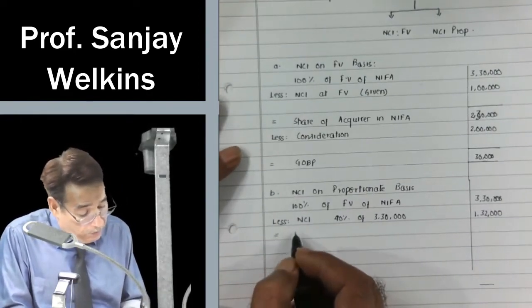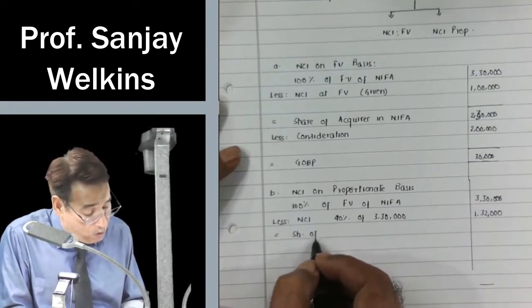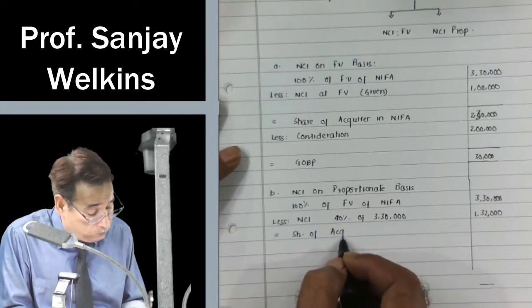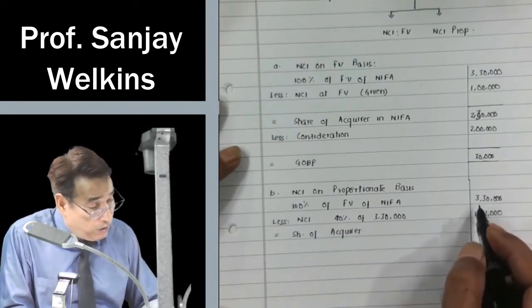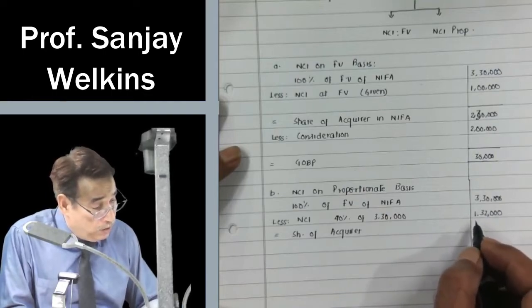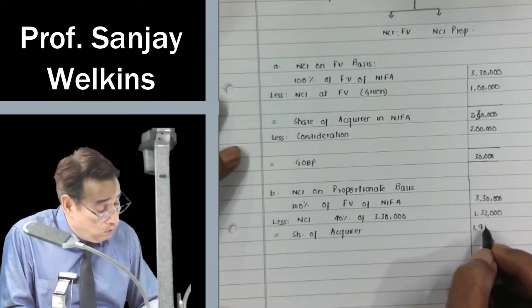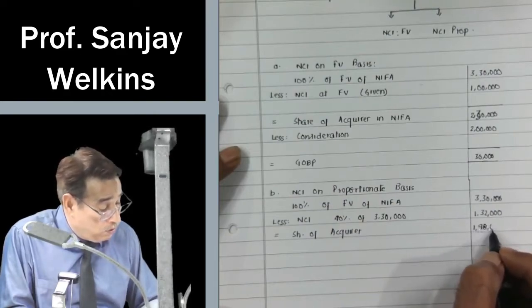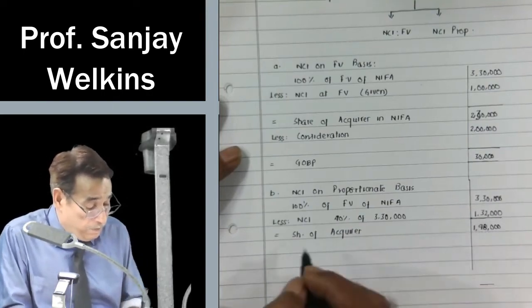That will be 1,32,000 and balance will be share of acquirer. Share of acquirer will become how much? 1,98,000.